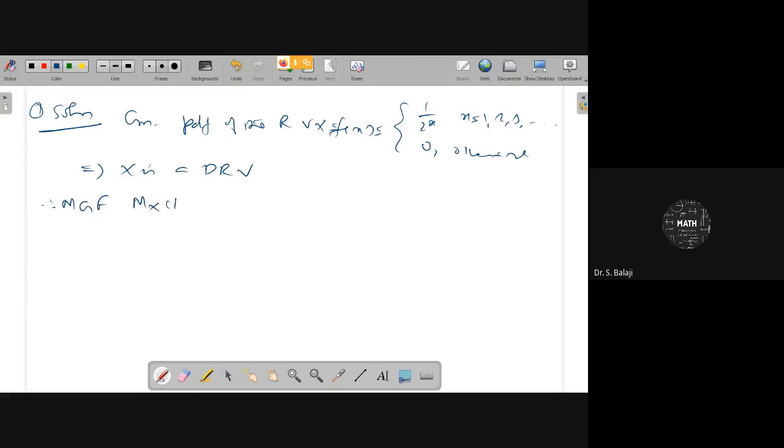MGF, M x of t, is equal to expectation of e power tx.